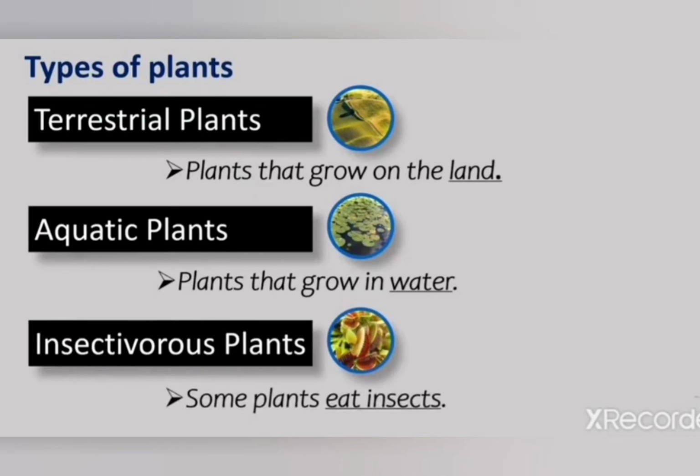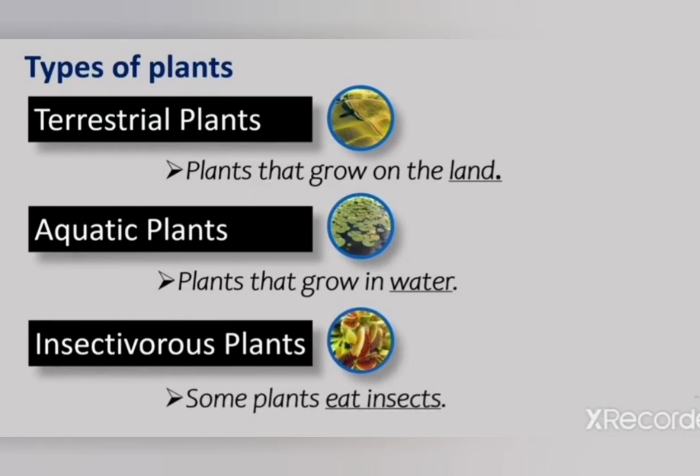There are mainly three types of plants, okay student: terrestrial plants, aquatic plants, and insectivorous plants. Number one, terrestrial plants that grow on the land. Plants that grow on the land are known as terrestrial plants. And number two is aquatic plants. The plants that grow in water. We also know the examples of aquatic plants, that is lotus, lily, and a lot of other plants that grow in water.